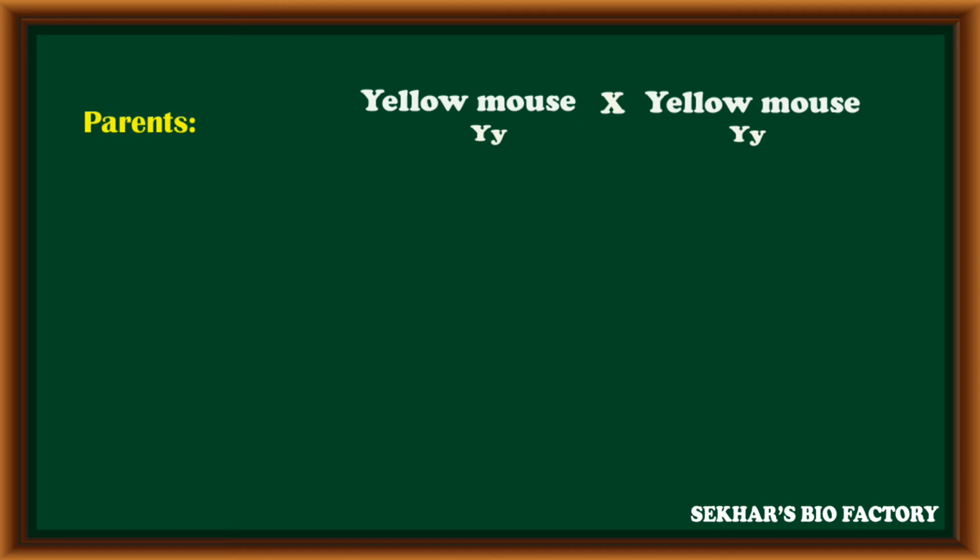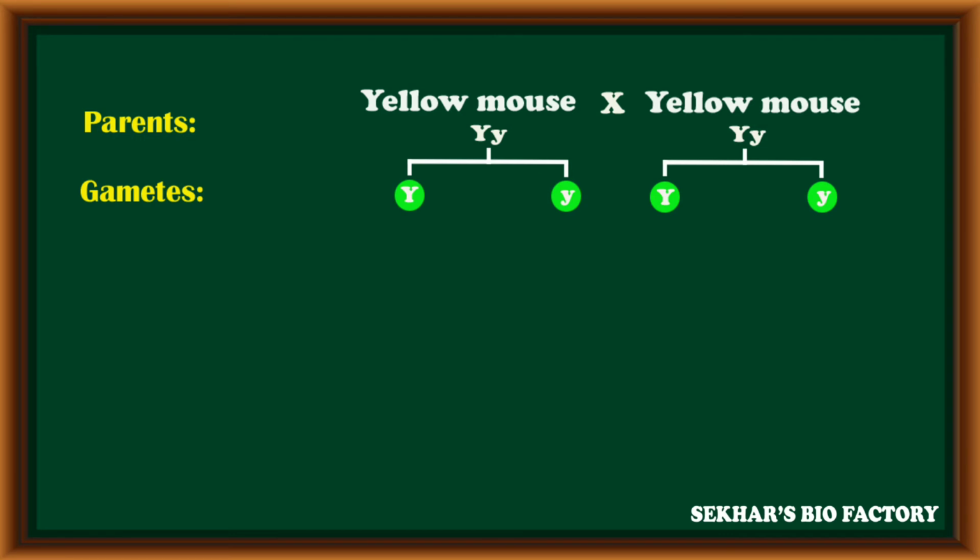When we observe the inheritance pattern by conducting a cross between two yellow color mice, these yellow mice are always in heterozygote condition, that means capital Y, small y. By conducting a cross between two yellow mice, every parent can produce two types of gametes because of the heterozygous condition.